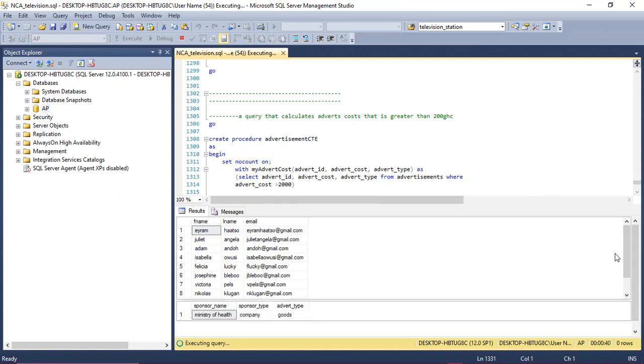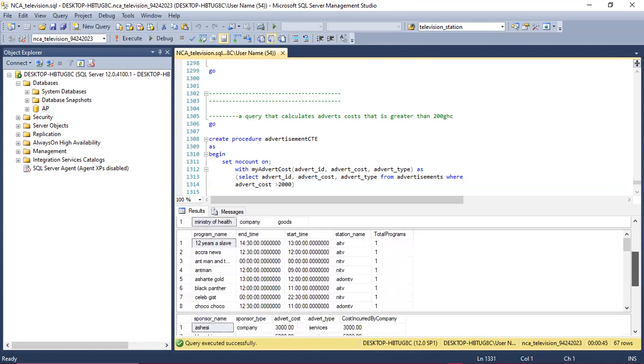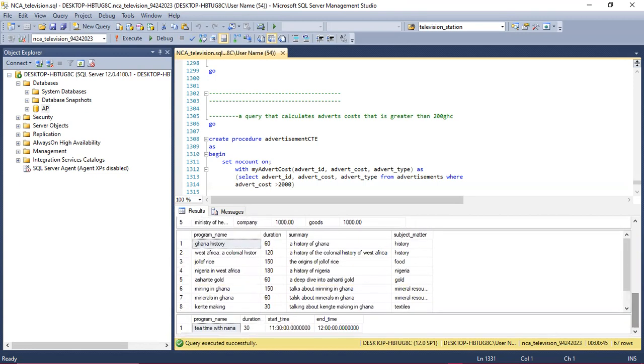So now these are the queries that I have generated from the functional queries. So all queries have been executed successfully. So now I'll just check.